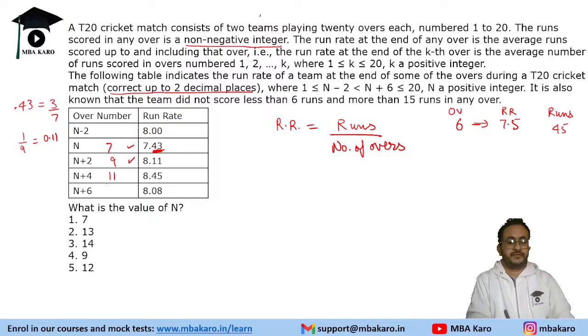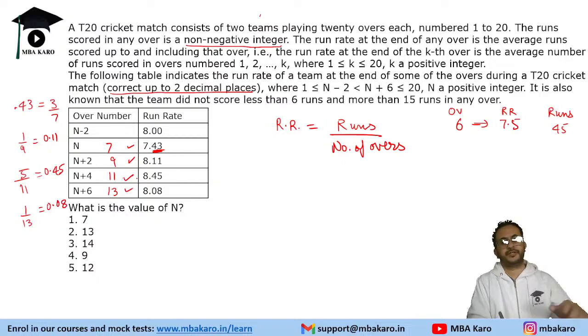And this will be 11 in that case and 13 in this case. So 1 by 11 is 0.09. 5 by 11 is going to be 0.45, fitting in this context. Okay. And 1 by 13 is 0.08. So fitting in this context also.